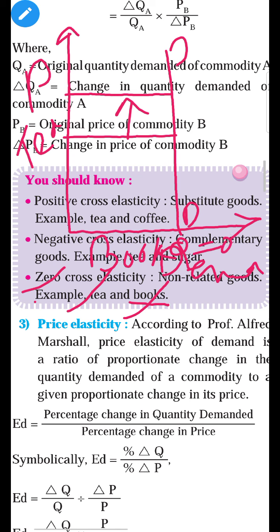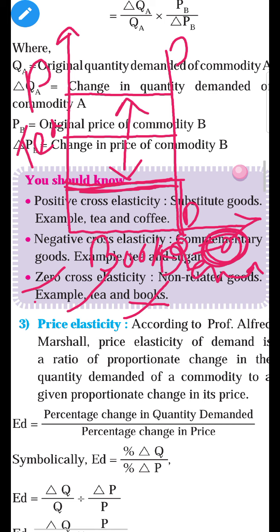Or for example, whether the price of sugar decreases from 30 rupees to 20 rupees, still the demand is the same, no change in demand. Demand is perfectly inelastic. So here there is no change in demand, meaning the value is 0. That is what is called zero cross elasticity of demand.